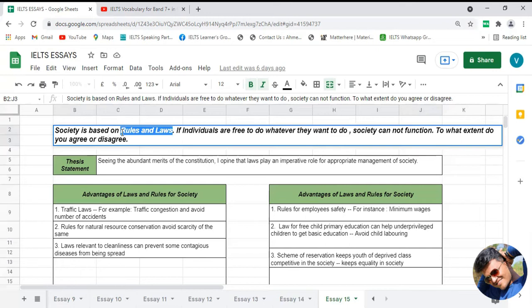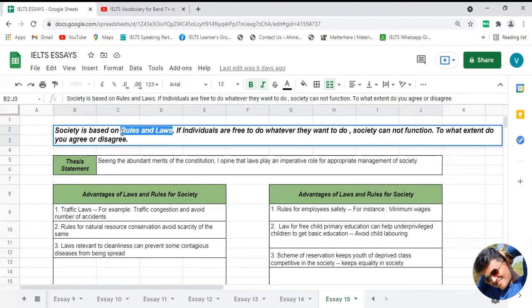So we can write 2 to 3 generalized sentences, like why rules and regulations are required, or how they are important for the betterment of society. Those 2 to 3 sentences you can write by targeting that keyword, and that will build your introduction paragraph. Now the question will be what kind of sentences you can write. That we are going to see in the next slide, in which we will see the entire introduction paragraph using this explanation. So just wait for it.